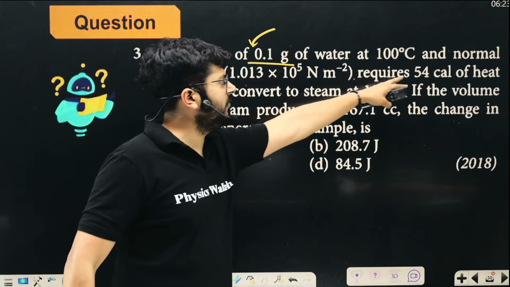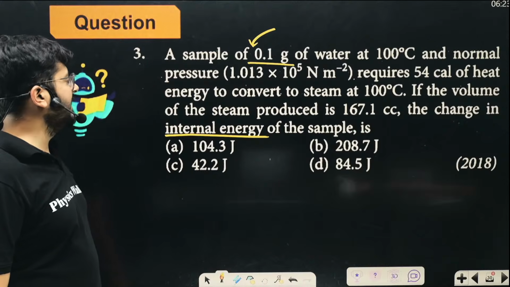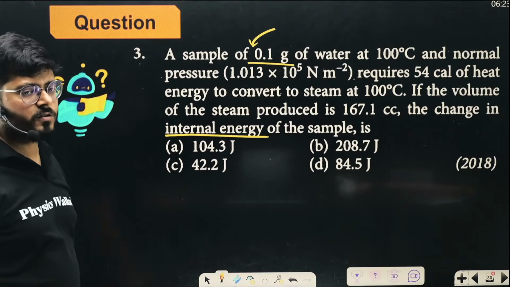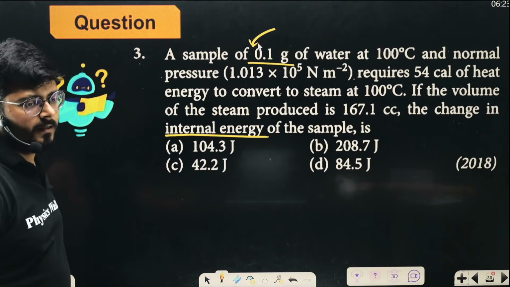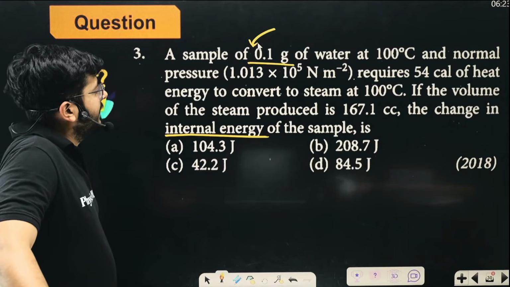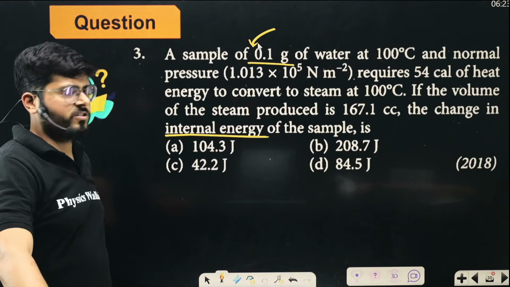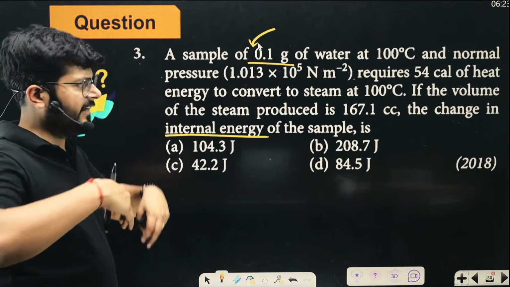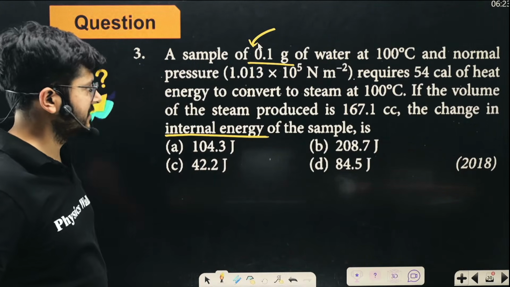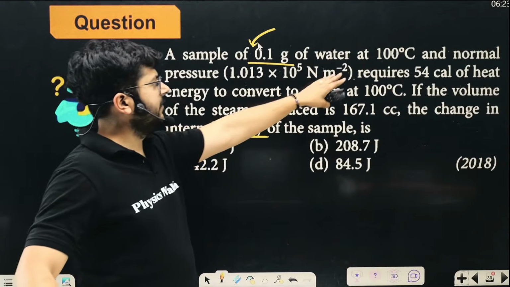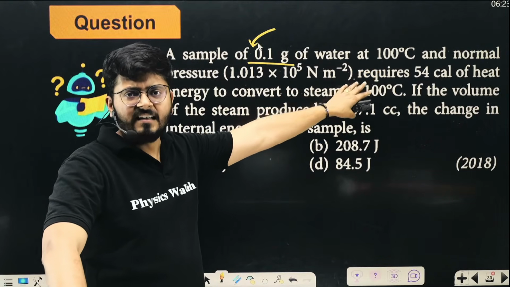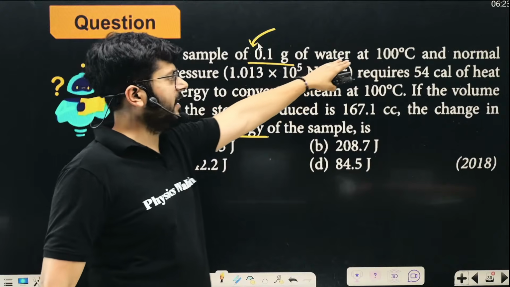It requires 54 calorie of heat energy. You can convert that into joules. It requires that much energy to be converted into steam. So you provide that much energy, and it is converting into steam at 100 degrees Celsius. So all the energy is given as latent heat, because the water was already at 100.